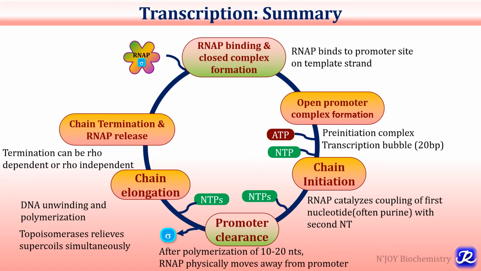And the last process is chain termination and RNA polymerase enzyme release, and this termination can be rho dependent or rho independent. And finally, there is release of RNA polymerase enzyme and primary RNA transcript. And as it is a cyclic process, again the sigma factor can bind to this RNA polymerase and again this process of transcription can start.